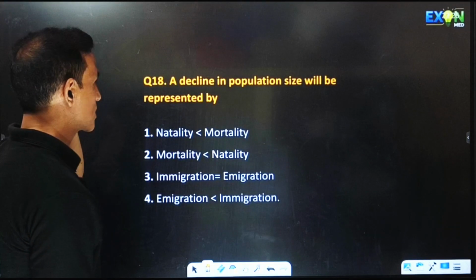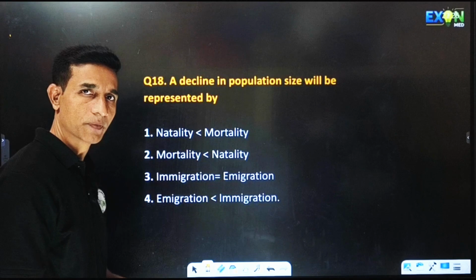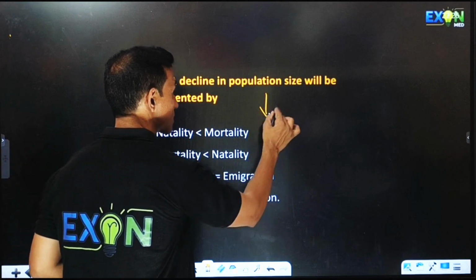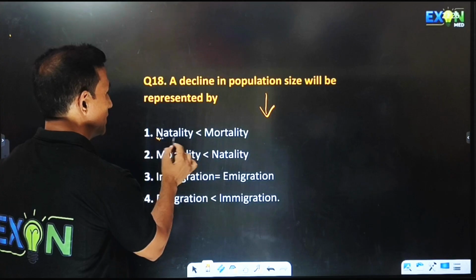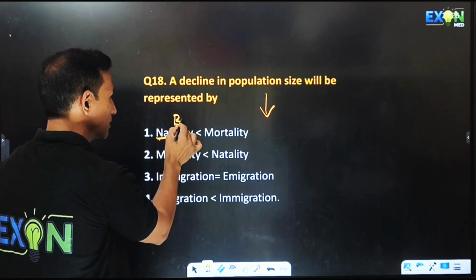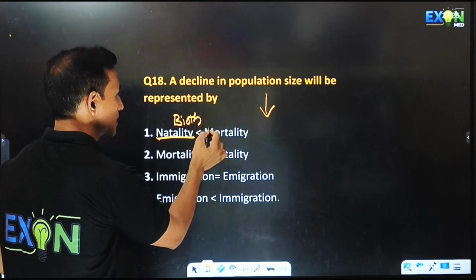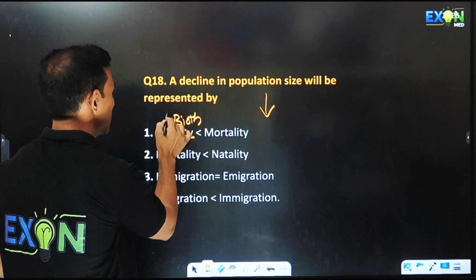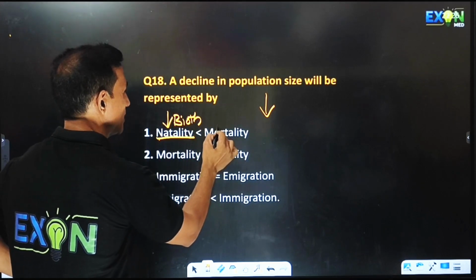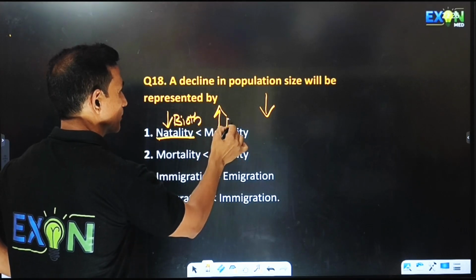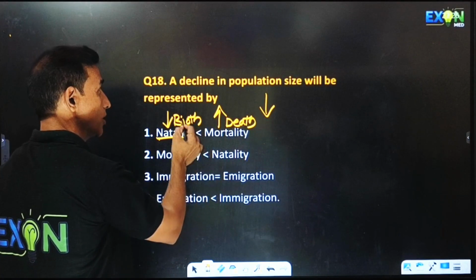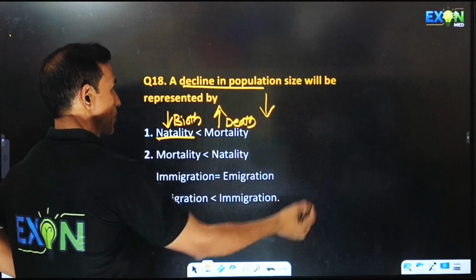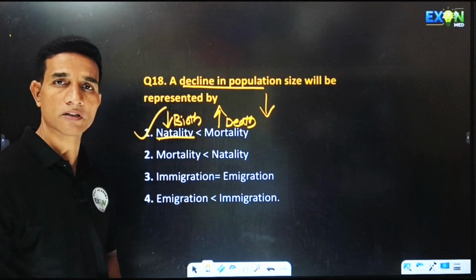A decline in population size will be represented by what? They have asked decline. Natality less than mortality. Natality is birth, and it is less than mortality, meaning death is more. Automatically birth is less and death is more, which leads to decline in population. Hence the answer will be the first one.